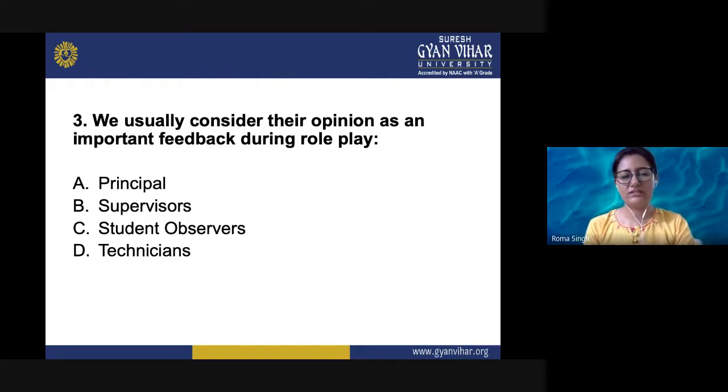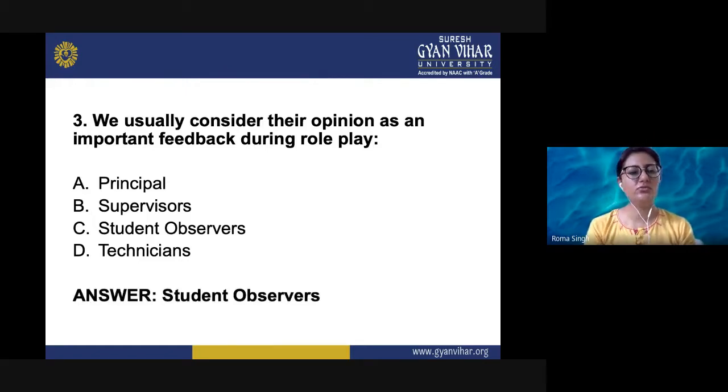So, we have discussed that there are certain observers who give the advantages and the disadvantages, who try to do the critical thinking, analyze the situation and give us the correct feedback. So whoever is not participating in the role play method, who is not in the group, they play the role of observers during role play. So the correct answer is student observers.